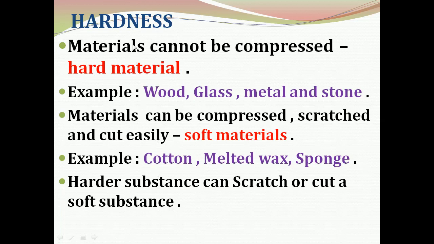So based on hardness, materials can be classified into two. What are they? Hard material and soft material. Hard material cannot be compressed, soft material can be compressed, and a harder substance can scratch or cut a soft substance.